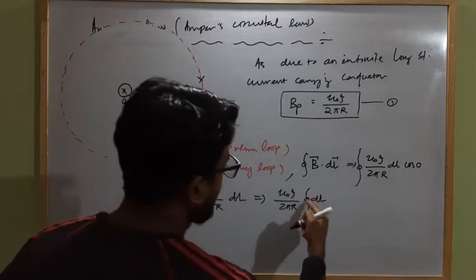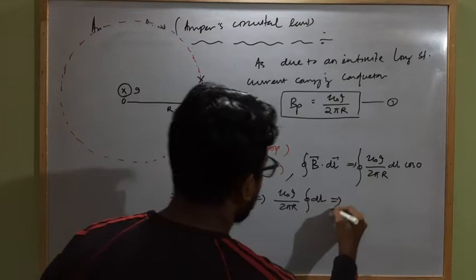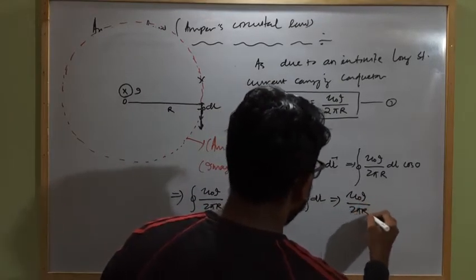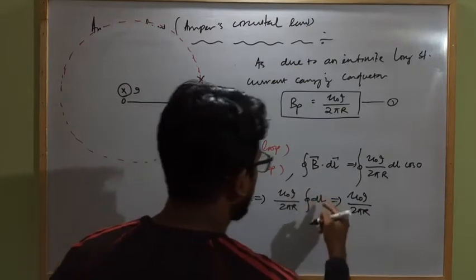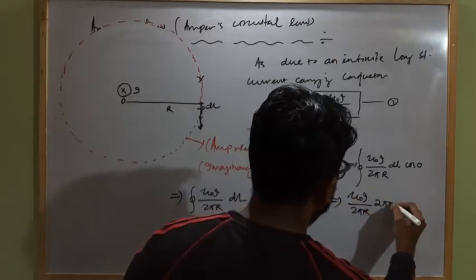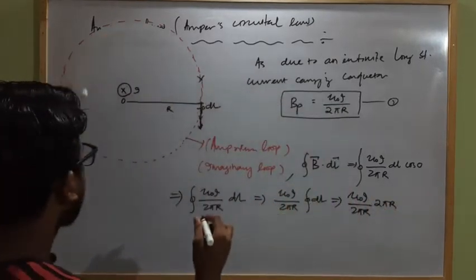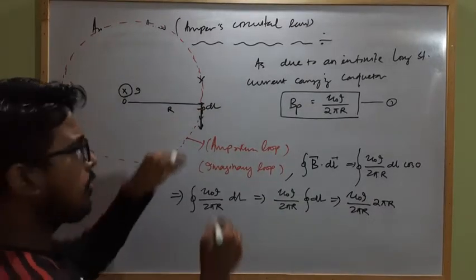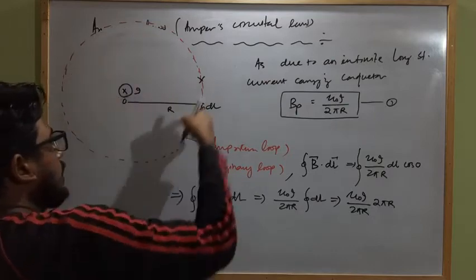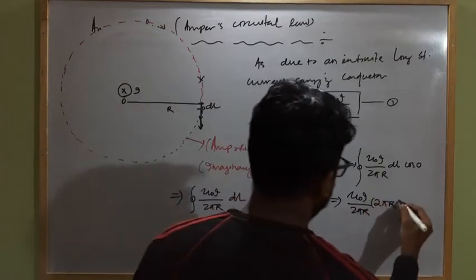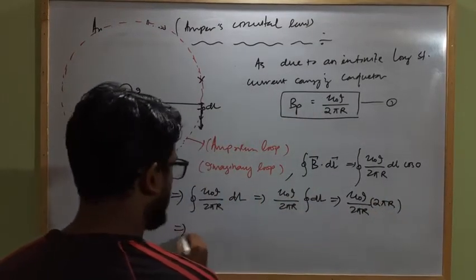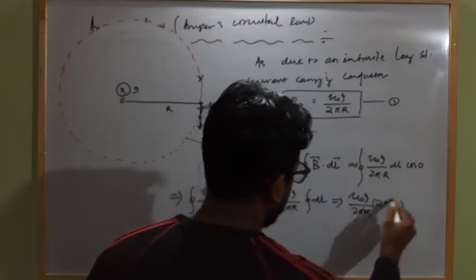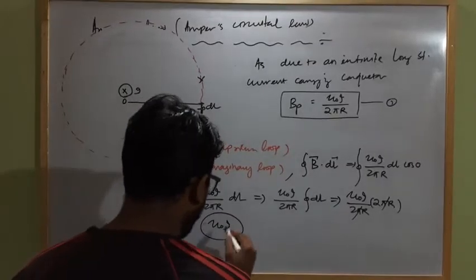So the complete closed integral of dl will be how much? This implies mu naught I divided by 2 pi r, and the line integral over the complete closed loop of dl will be 2 pi r, as the complete length of this imaginary Amperian loop will be how much? The radius is r, it is a circular loop, so the complete length of this loop will be 2 pi r. So this will become how much? This implies it will become mu naught I. This will cancel, and this mu naught I is equal to what?